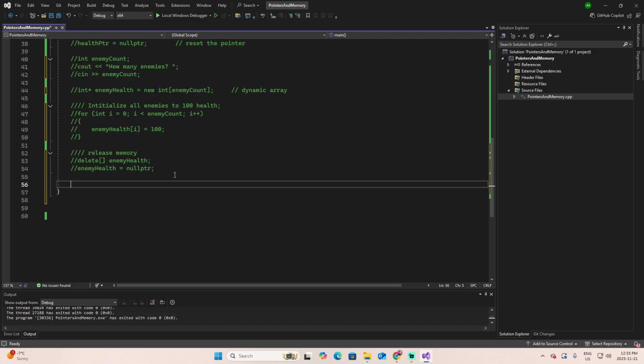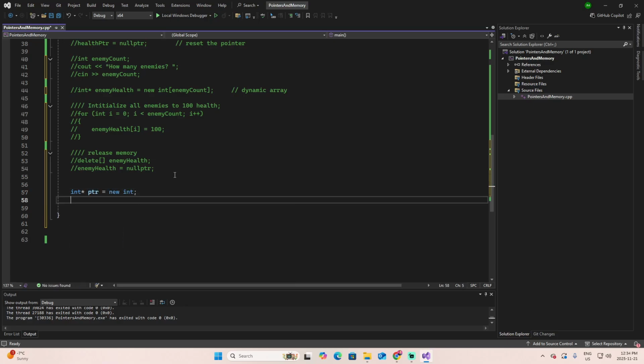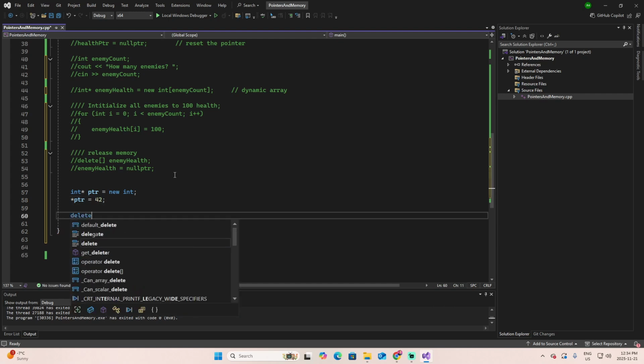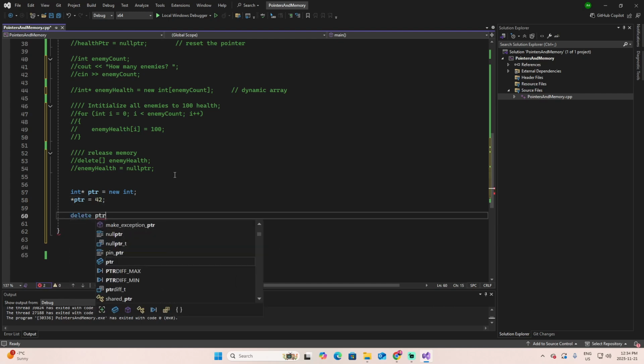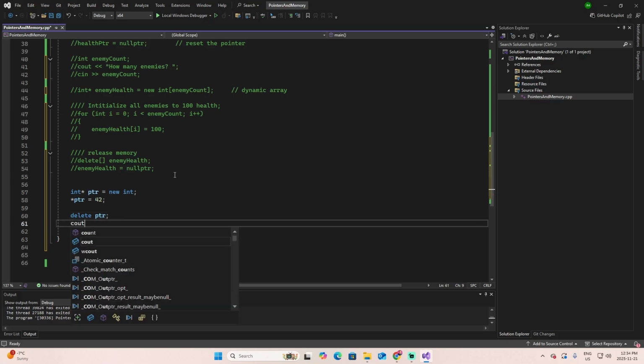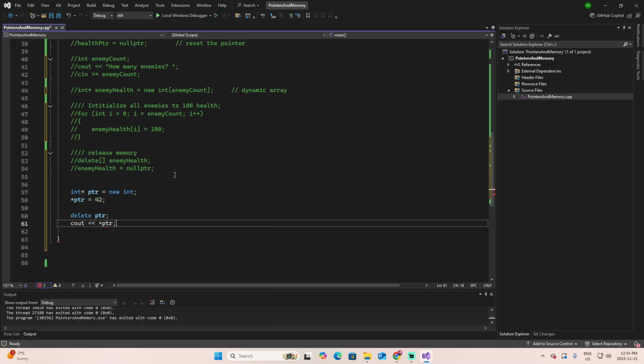Another type of usual error is dangling pointers. A dangling pointer is a pointer that still holds an address, but the data at the address has been freed or is gone. An example: integer pointer, new integer. Now, to the pointer, we are going to assign, let's say, 42. We release the memory, but we try to access what is there. This will create, let's put it, danger, undefined behavior.